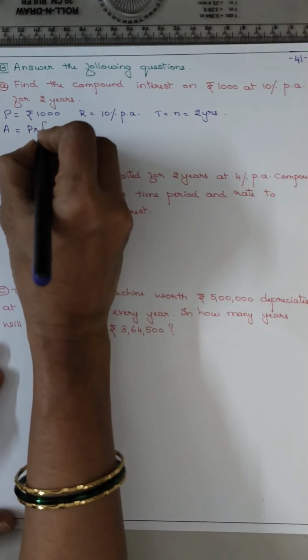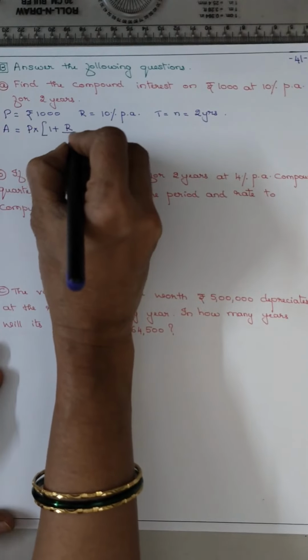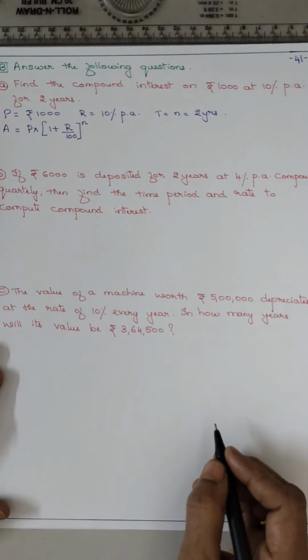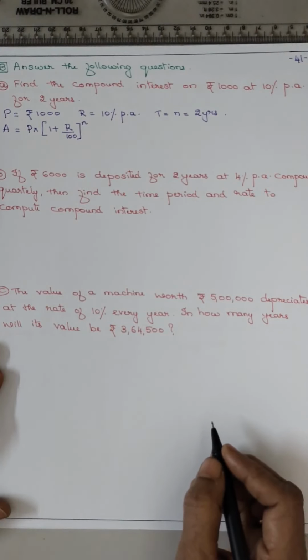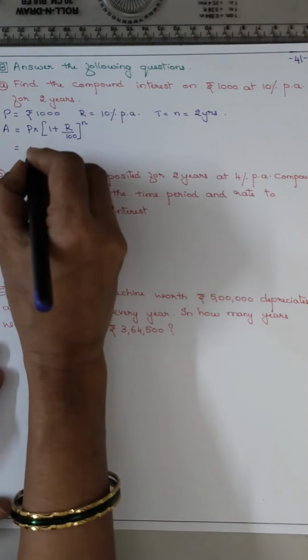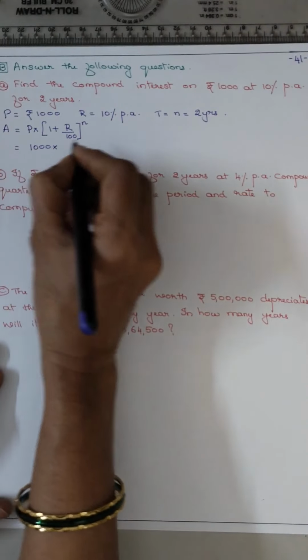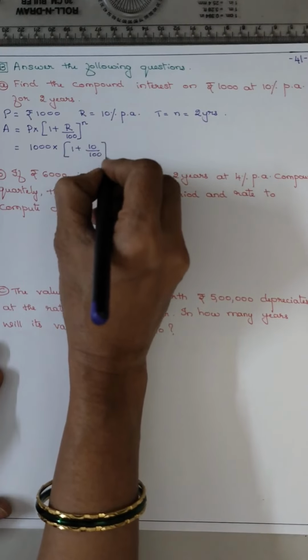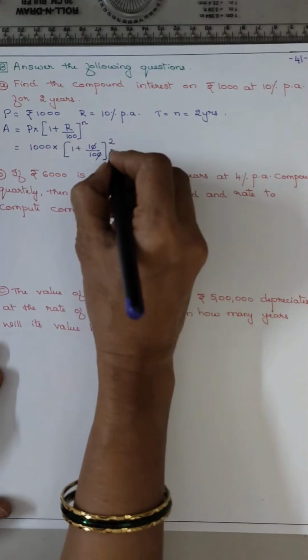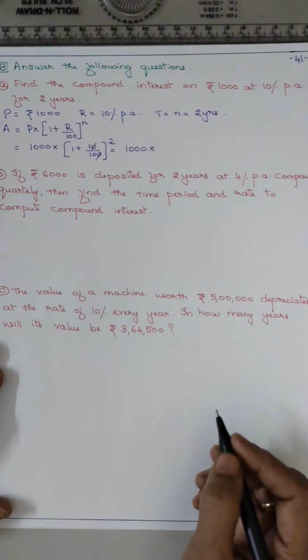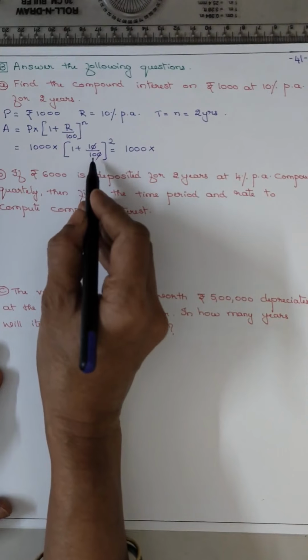P into 1 plus R upon 100 the whole raised to N. They have not mentioned whether it is a half yearly or quarterly. Then R and N remains the same. Now 1000 into 1 plus 10 upon 100 the whole raised to 2. 0, 0 get cancelled. So 1000 into 1 plus 1 upon 10.